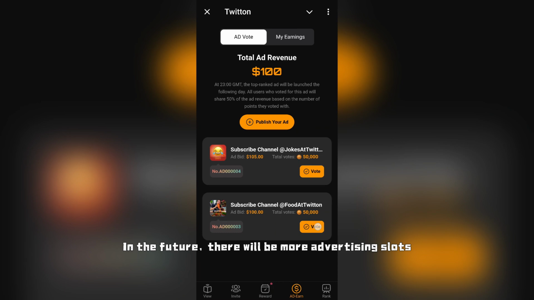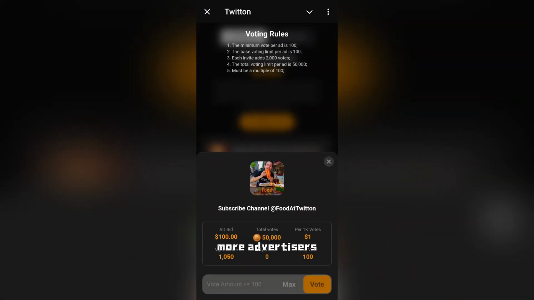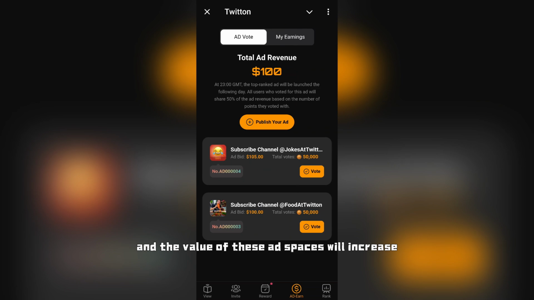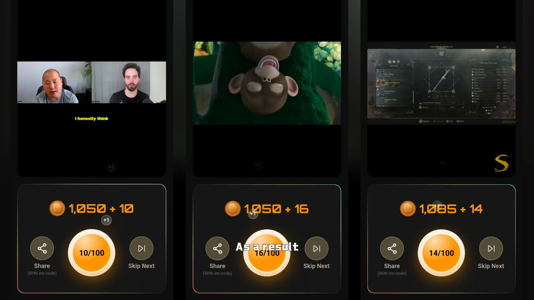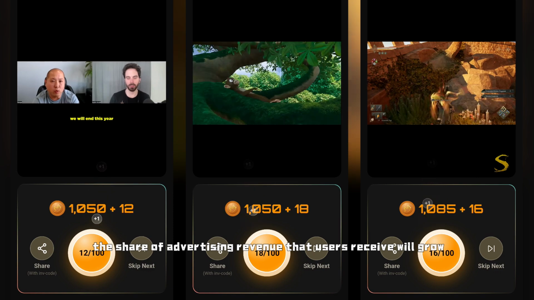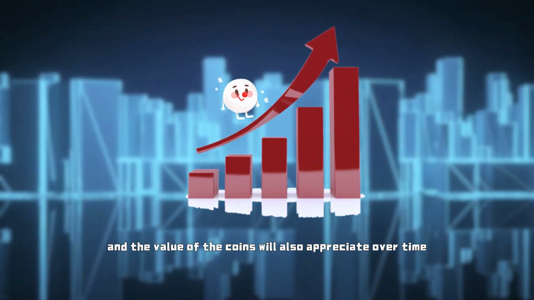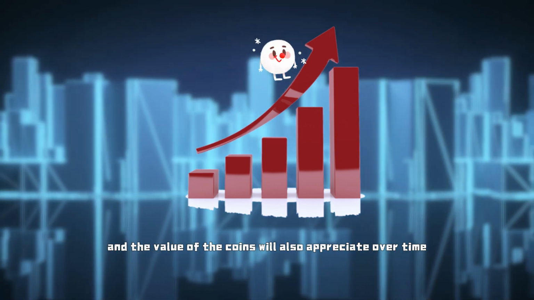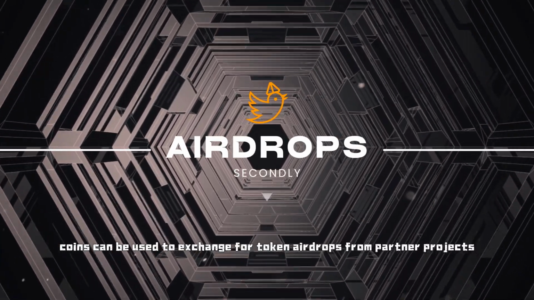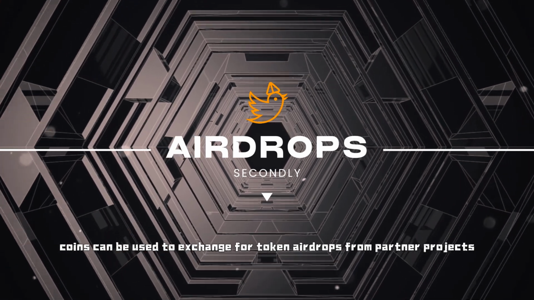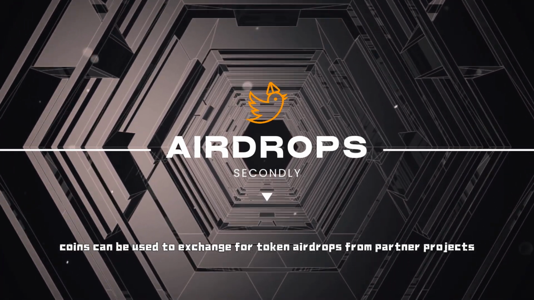In the future, there will be more advertising slots, more advertisers, and the value of these ad spaces will increase. As a result, the share of advertising revenue that users receive will grow, and the value of the coins will also appreciate over time. Secondly, coins can be used to exchange for token airdrops from partner projects.